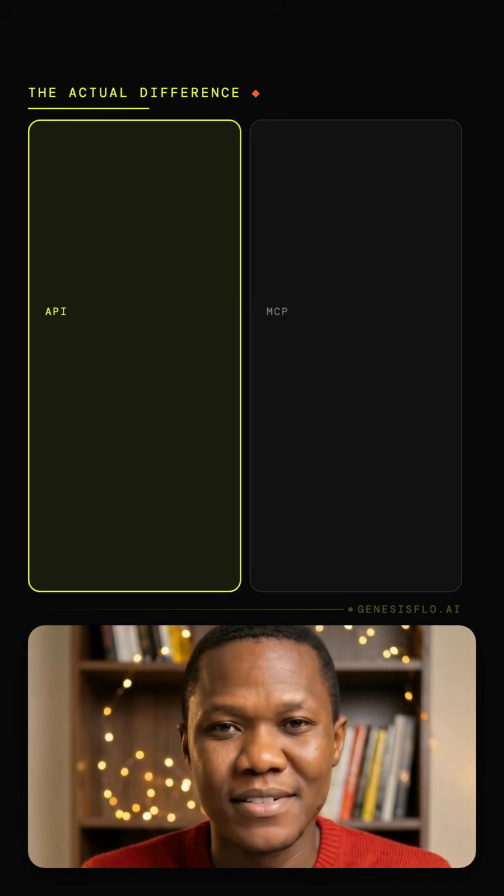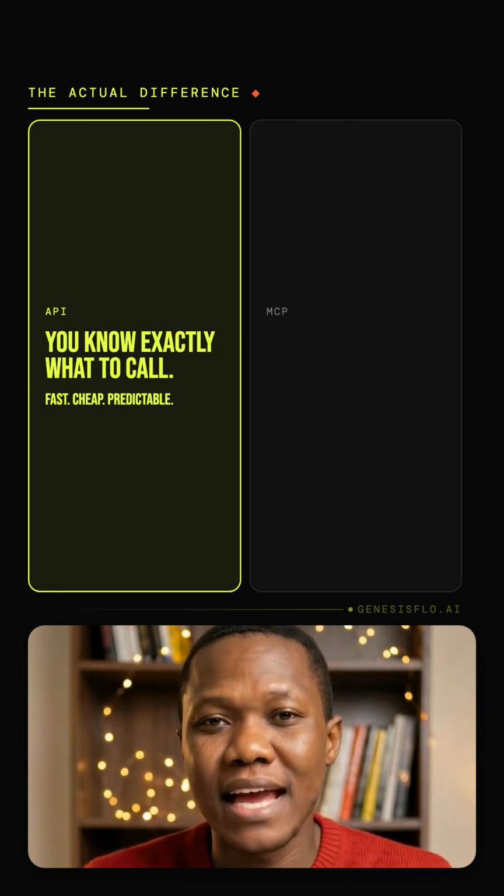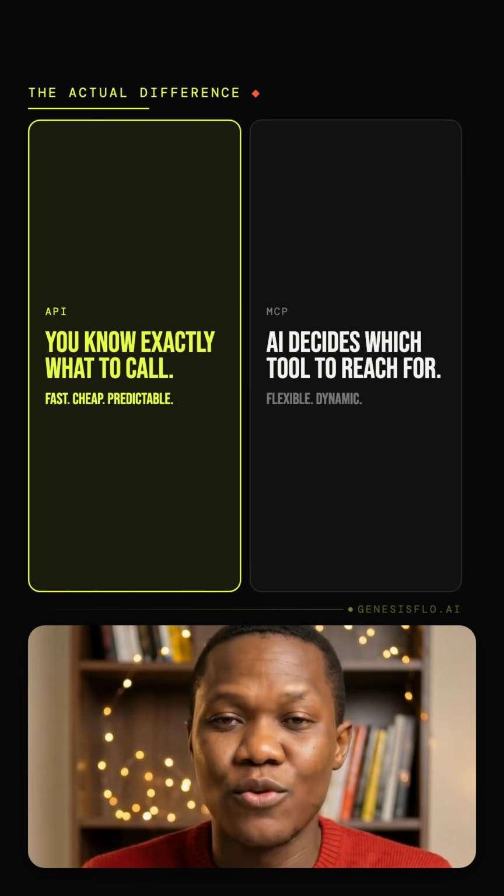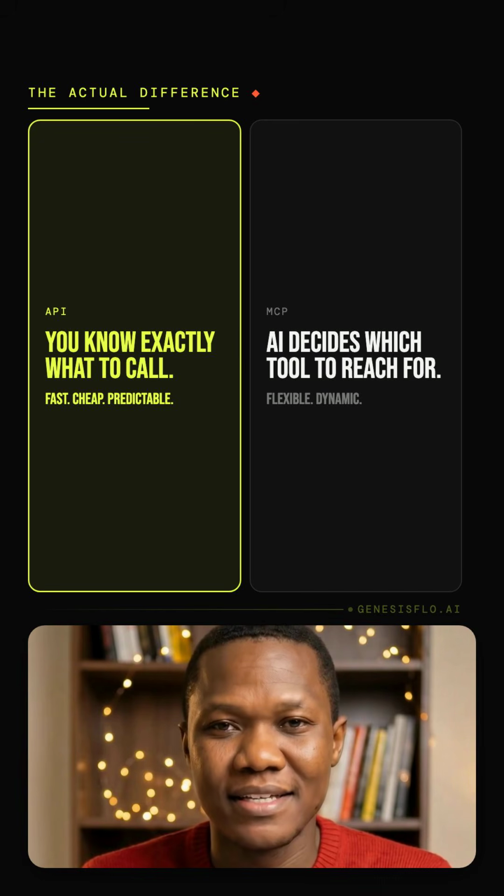So here's the actual difference. API, you already know exactly what you want called, and you call it directly. Fast, cheap, predictable. MCP, you let the AI decide which tool to reach for based on what you're asking. Slower, costs a few more tokens, but it can handle requests you didn't script in advance.